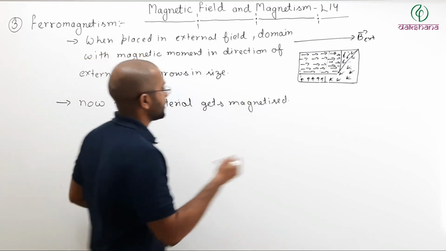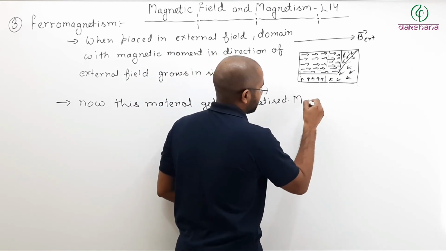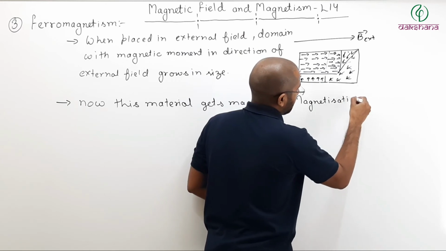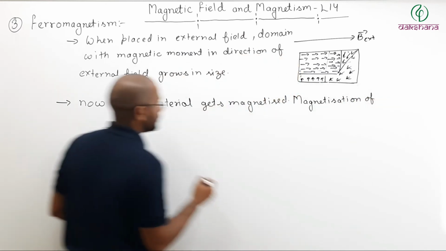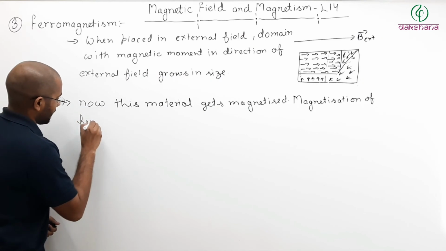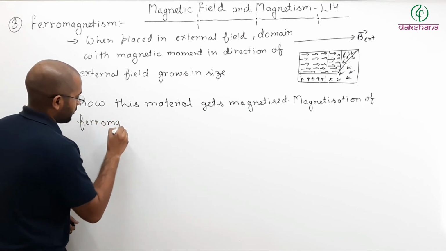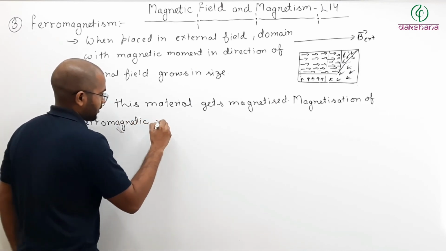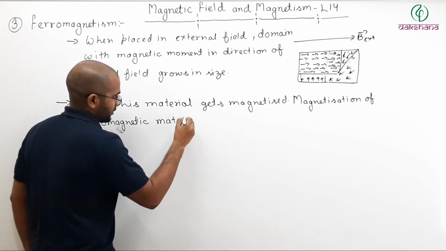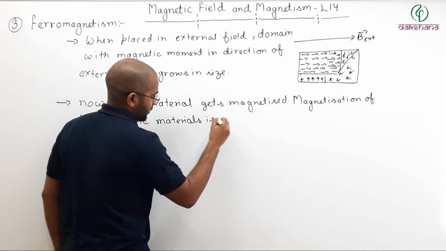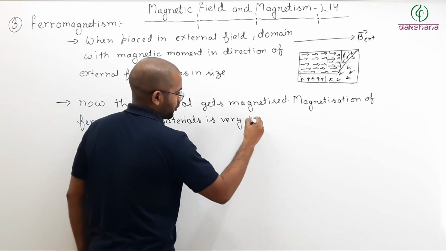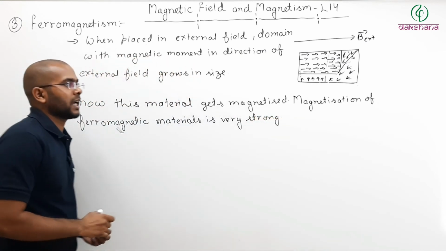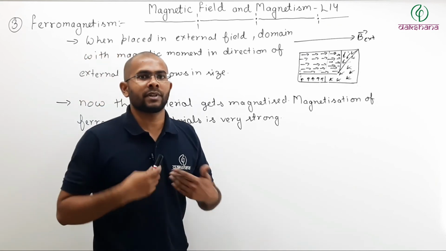So we will say that magnetization of ferromagnetic materials is very strong when compared to paramagnetic.